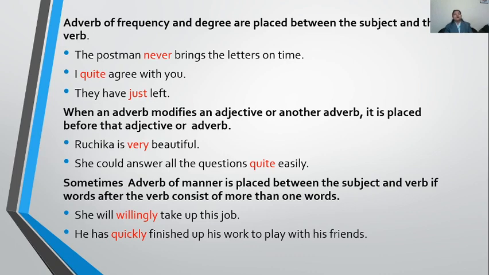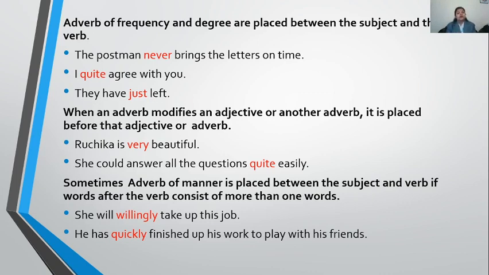When an adverb modifies an adjective or an adverb, it is placed before that adjective or adverb. In the case of a verb, if the adverb is describing a verb, the rules that I explained right now will be followed as they are. But if they are modifying any adjective or adverb, they are always placed before that adjective or adverb.